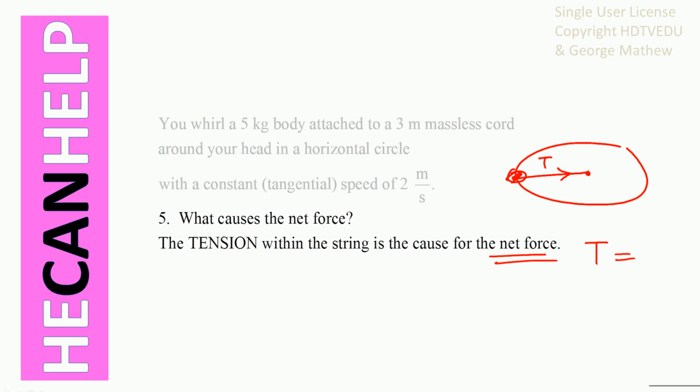So what is the net force acting towards the center? mv squared over r. What is m? Mass in kg. What is v? Speed in meters per second. What is r? Radius in meters.